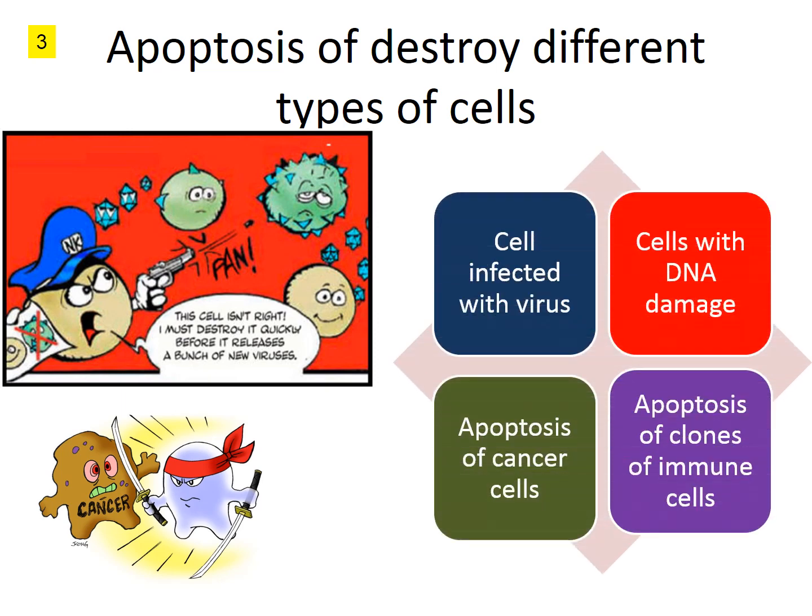Then we can talk about the cells present in the immune system. As we said, the clones of the immune cells which can be self-destructive to the body need to be removed. So we have different categories of cells which are to be removed from the body for the sake of proper functioning of the body.